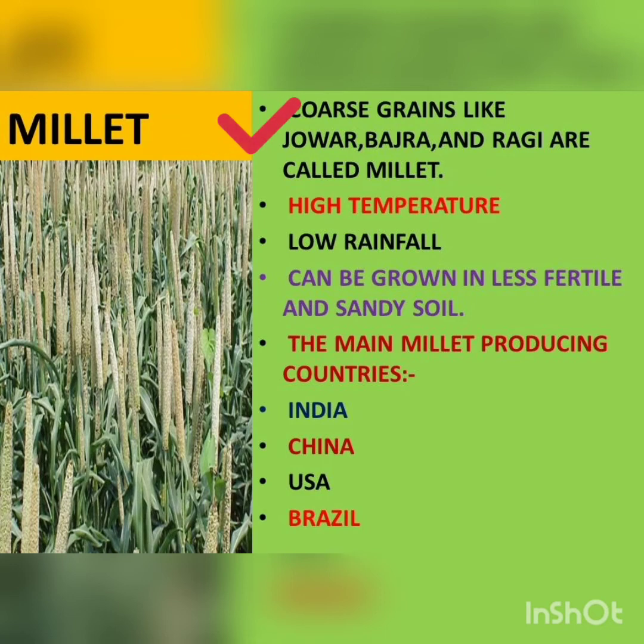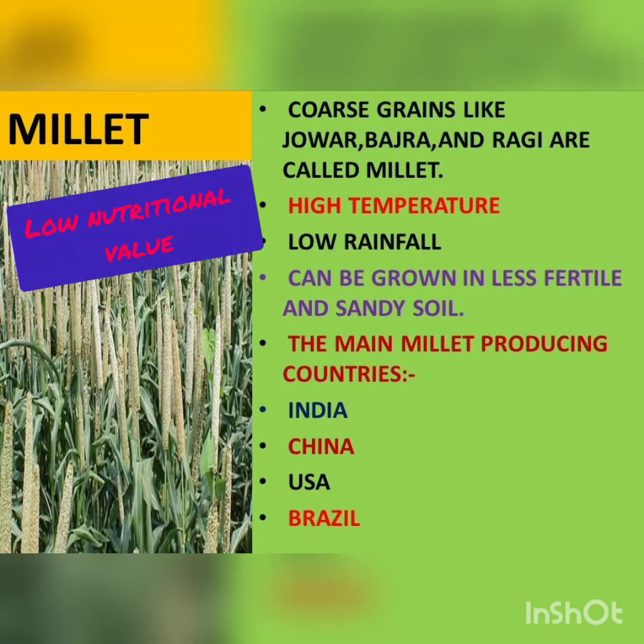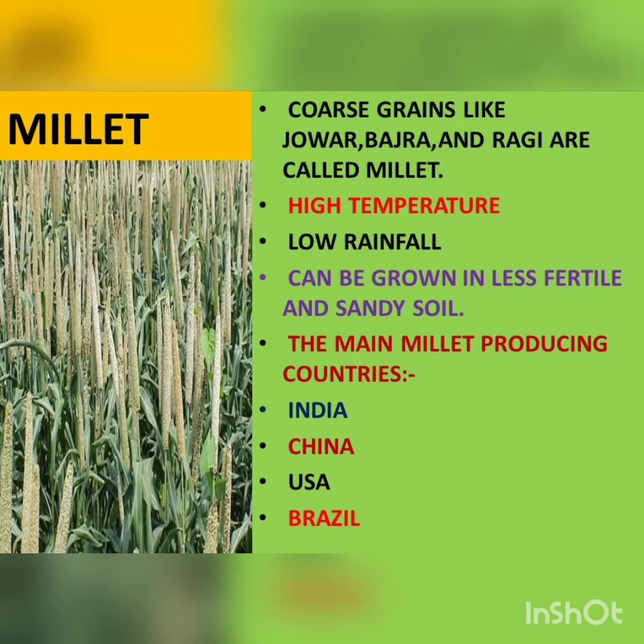Coarse grains like jowar, bajra and ragi are called millet. These grains have low nutritional value as compared to other cereals. These crops are grown in the areas of high temperature and low rainfall, and these can be grown in less fertile and sandy soil. The main millet producing countries are India, China, USA and Brazil.